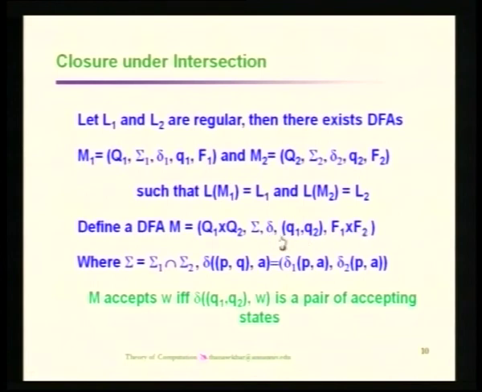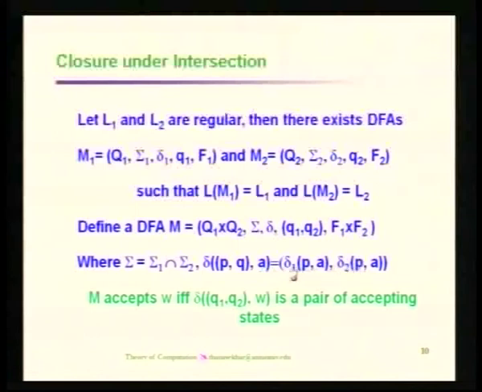Every time you take a transition, how is it defined? A pair of states p comma q is the input state for del with an alphabet symbol a. To find the next state, from p for the input symbol a, we take the output produced by del 1, that is del 1 of p comma a, and from q we take the output produced for a by the second automata.